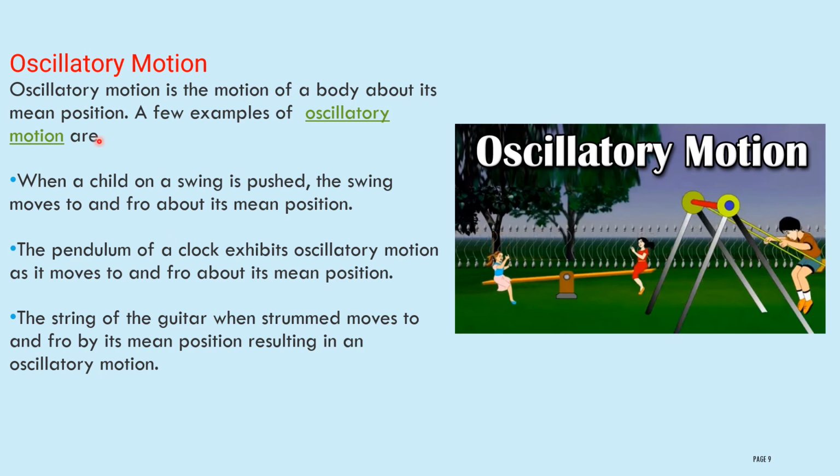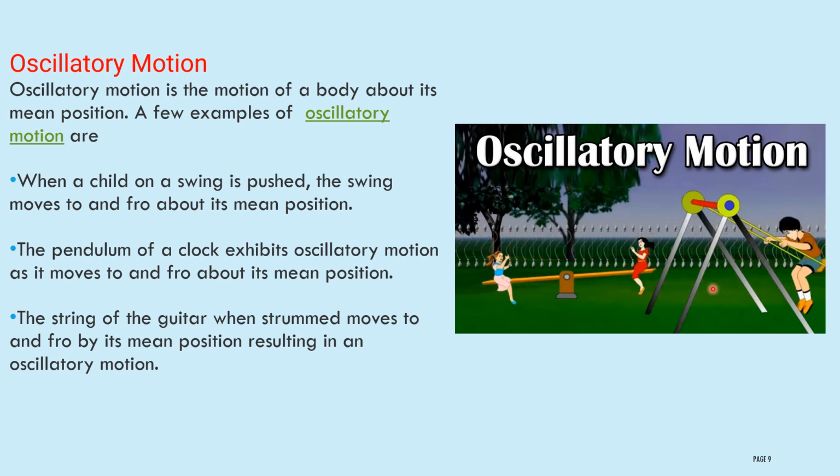Oscillatory motion. Oscillatory motion is the motion of a body about its mean position. This is the mean position. The motion of a body about its mean position, we will call it an oscillatory motion. Here you can observe two girls sitting at the two ends. When she pushes down, then she will move up. You can observe the opposite also. Then you can see the up and down movements about the mean position. This is an example of an oscillatory motion.